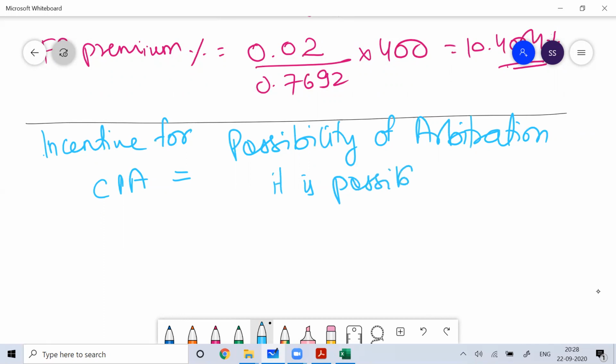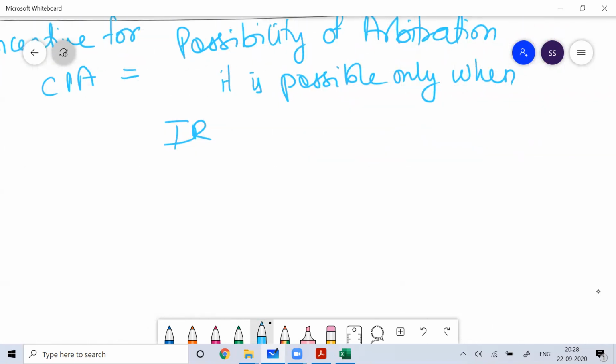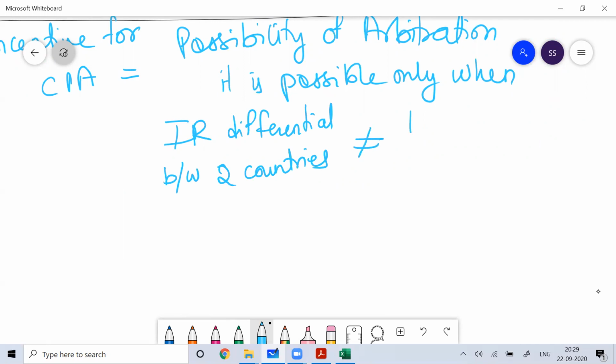It is possible only when the interest rate differential between the two countries is not equal to the forward rate premium or discount percentage.